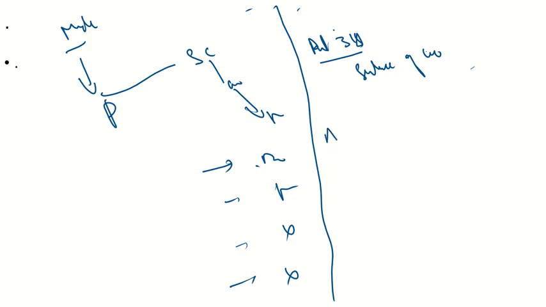Then we have Article 319. Article 319 says that the chairman of UPSC shall be ineligible for any job of the government under the center and the state. He can be appointed as the governor, he can be appointed as the vice president, and he can be appointed as the president. This is what Article 319 talks about. And similarly, the chairman of the State Public Service Commission can be appointed the chairman of another State Public Service Commission.